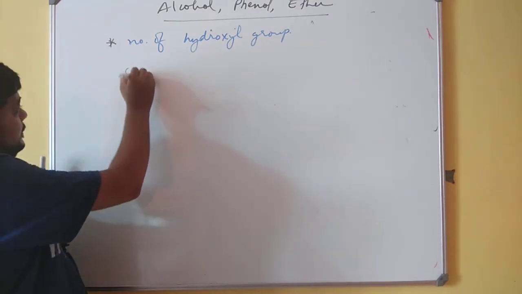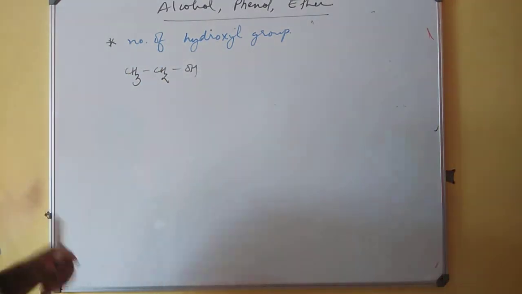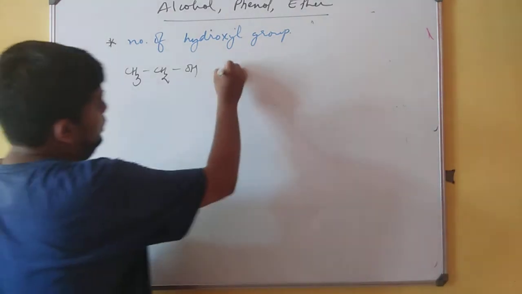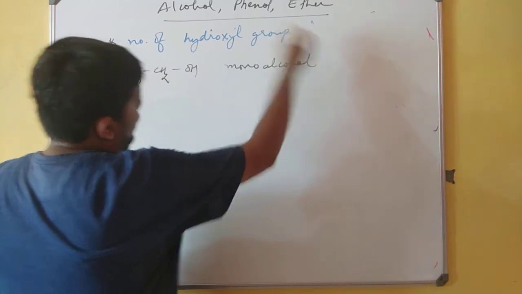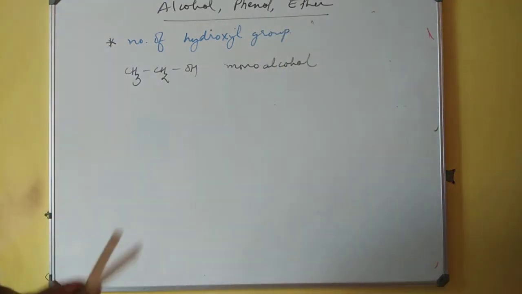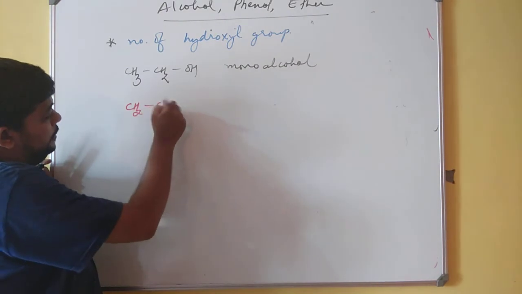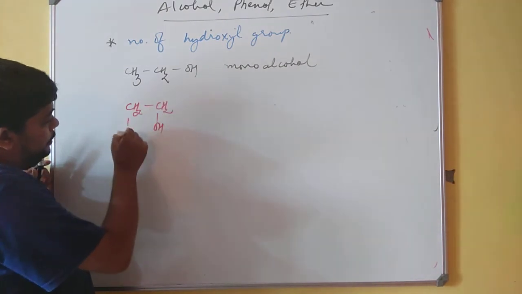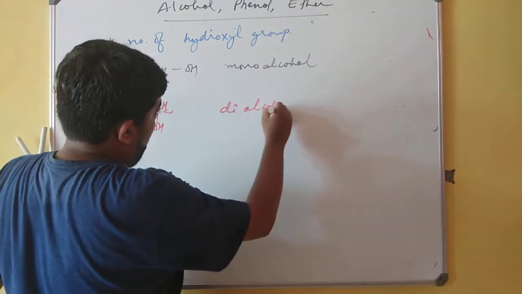If I write CH3, CH2, OH, it is only one alcohol, one OH group. So we will write mono alcohol. We will not make any confusion. We will write mono alcohol. But sometimes what happens, it is CH2, CH2, OH, OH. Here I must mention di-alcohol.